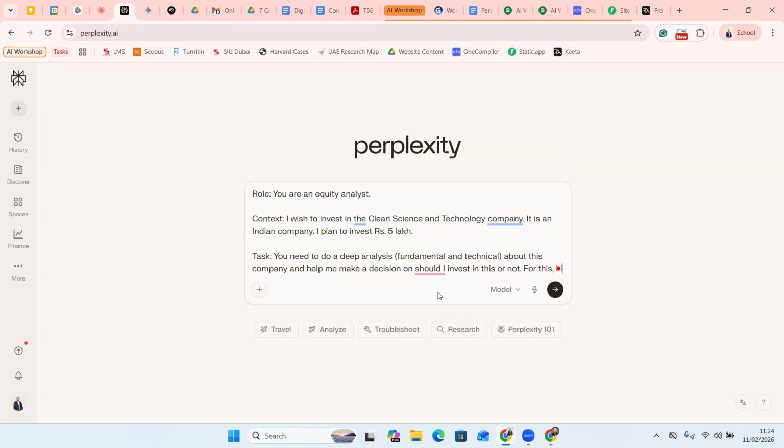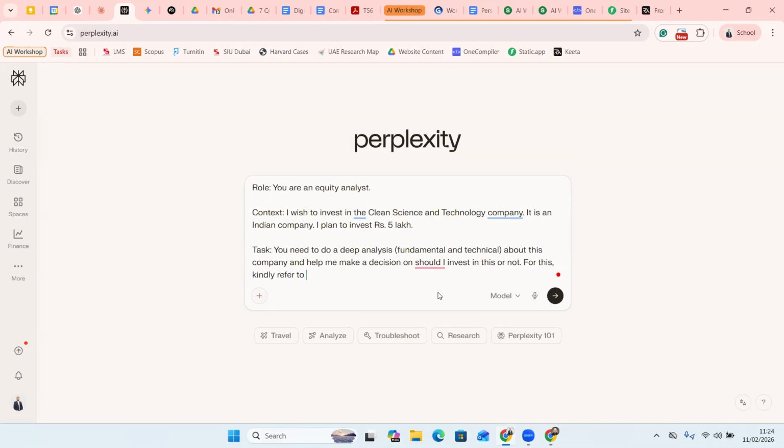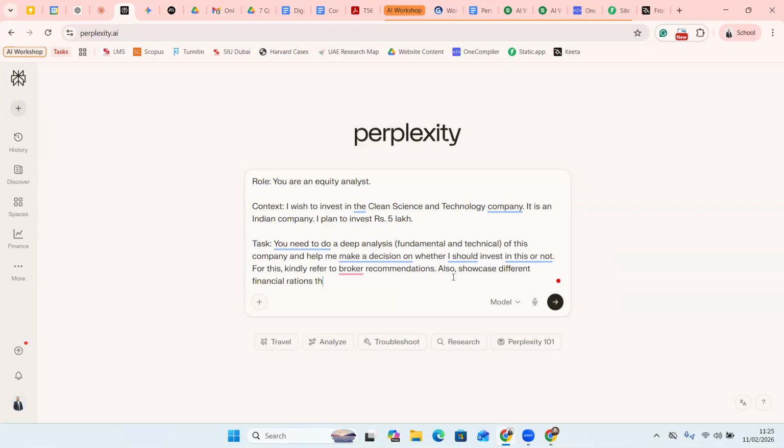For this, kindly refer to broker recommendations. So it will also search multiple recommendations from different websites. Also showcase different financial ratios that are relevant for me to make a decision. Okay, so I'm good with this prompt, right?